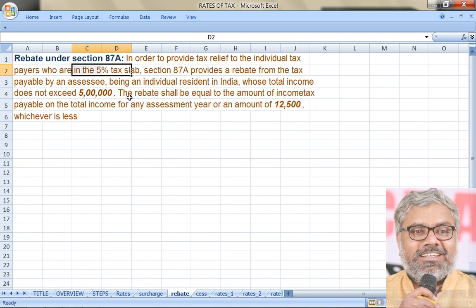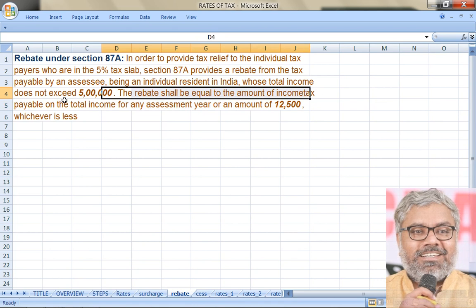Naturally. Why? Because those people who are in the 5% slab are those whose total income will not exceed 5 lakhs. How will it exceed 5 lakhs if they are in 5% slab? Not possible. So the people who are eligible for 87A, be very clear, are those people who are individuals and that too resident, having an income of not exceeding 5 lakhs rupees. Then there is a rebate.